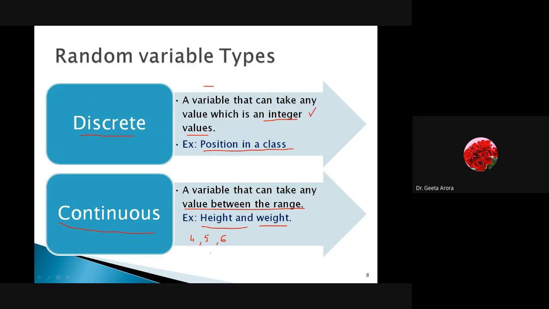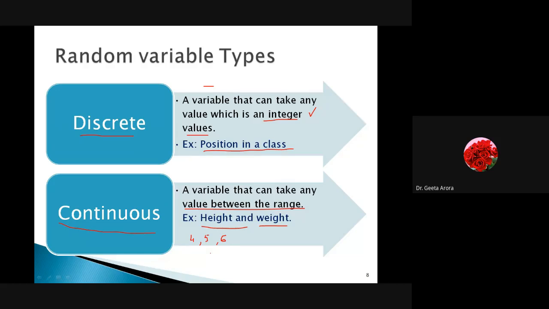The next example we are talking about is weight. Normally when we go to either a digital weighing machine or a normal pointer one, we know that we do not get exact weights. We can't have only 50 kg or 54 kg. Obviously, it could be 54.5 also, it can be 52.3 also.